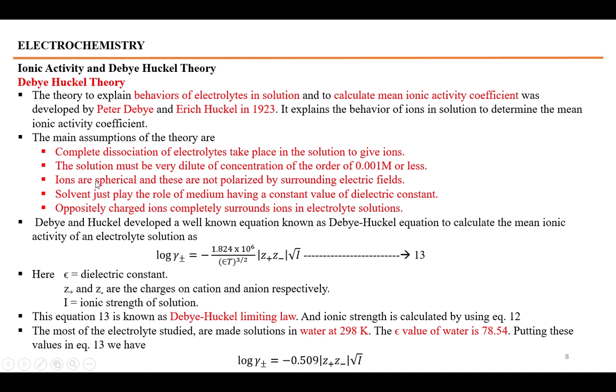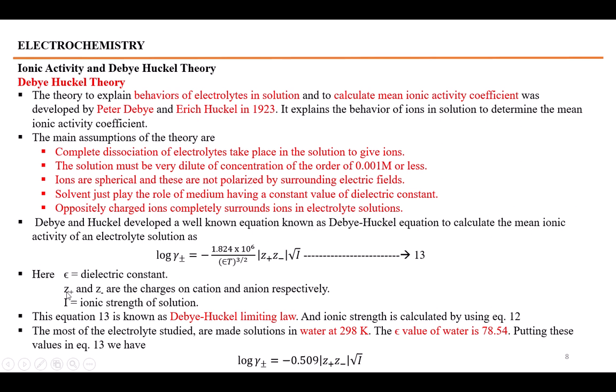Debye and Huckel developed a well-known equation by considering all these assumptions. Their equation to find the activity coefficient is: log gamma plus-minus, for the mean ion activity, is equal to 1.824 multiplied by 10 to the power 6 over epsilon T, where T is the temperature taken in Kelvin, raised to the power 3/2, mod Z positive, charge of positive ions, times charge of negative ions, into the ionic strength square root.